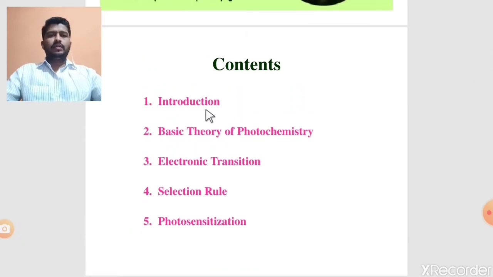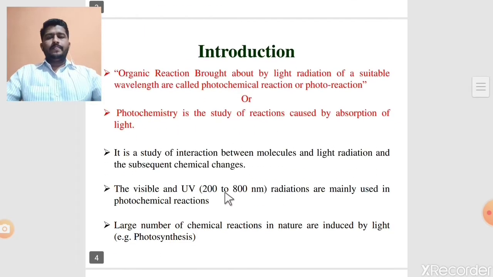Next, these are the contents of today's lecture. Number one is the introductory part of photochemistry. Number two, basic theory of photochemistry. Then electronic transition. There are two types of electronic transition, singlet state and, number two, triplet state. Then the selection rule, and the last one is photosensitization. Okay, see one by one.